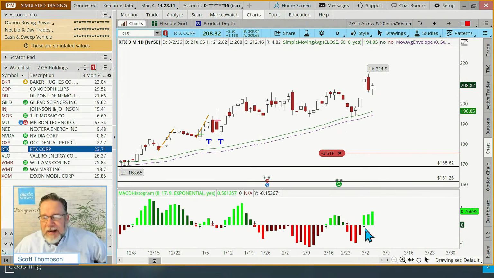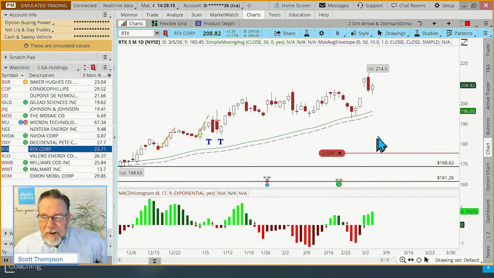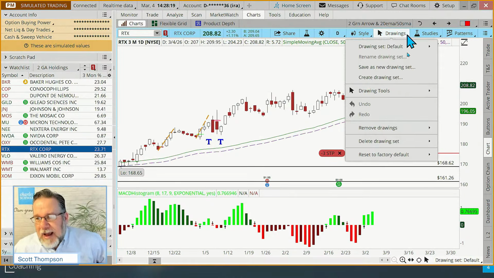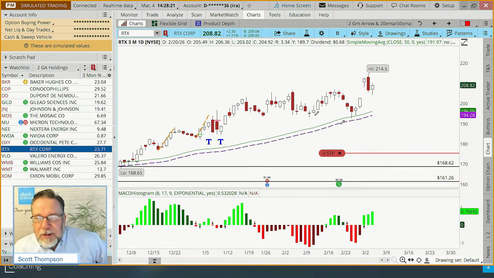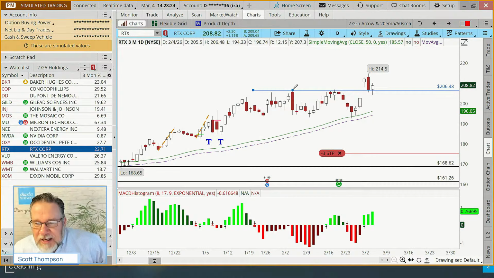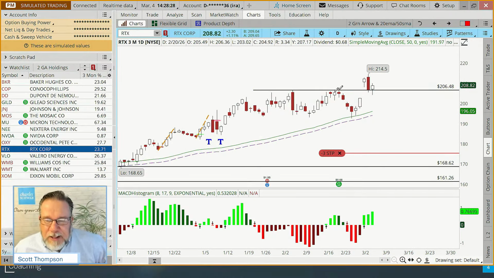RTX has a fairly new buy signal, 2 green arrows here with the MACD just recently. It gapped up, broke out. Now it's coming back down. Let me draw a little line here. Here's some technical information for you new technicians. Old resistance becomes sometimes what? New support. So, technical traders will look for this area of old resistance to become that new support, and hopefully this will hold.